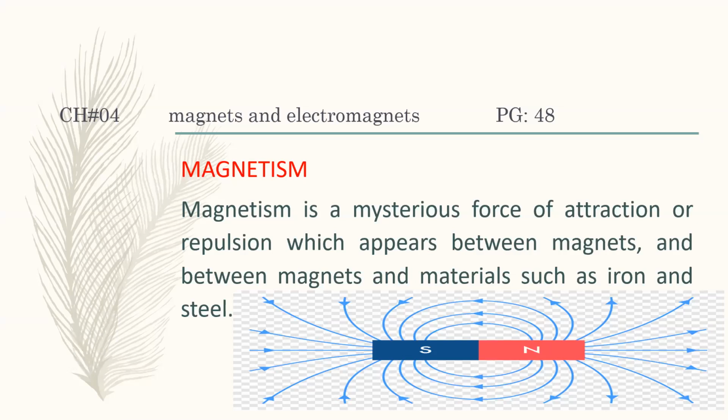Okay, so magnetism is the phenomenon or the force of attraction or repulsion between the two magnets, or a magnet and a material such as iron and steel, that the force of attraction or repulsion experience there.